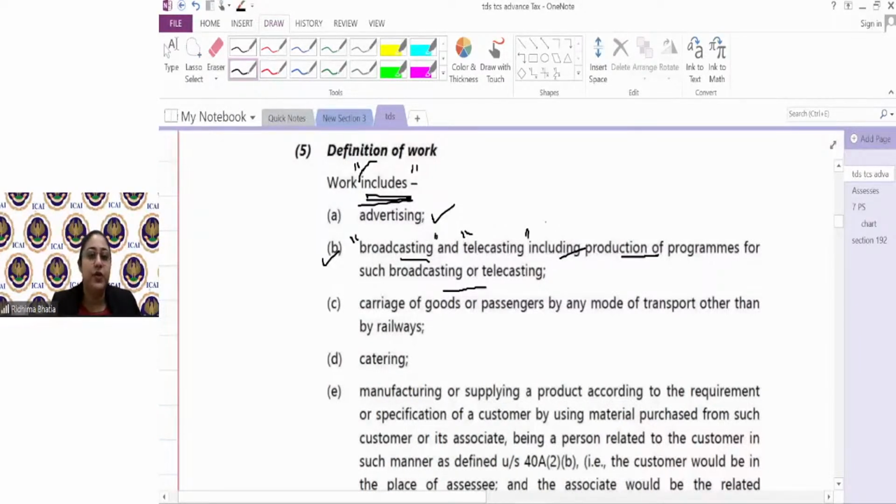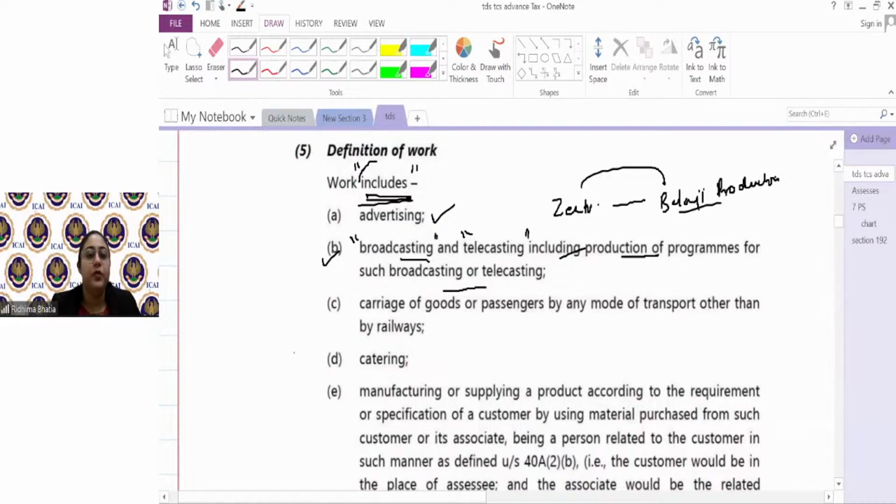Including production of programs. So for example, let's see ZTV made a payment to Balaji. Balaji, you know, Ekta Kapoor. Okay, I'm not sure Gen Z knows about it. So Balaji Production House is a house which makes programs, TV shows. So ZTV making payment for production of program to Balaji, that, as per specification, comes under 194C because production of program would ultimately be used for telecasting.